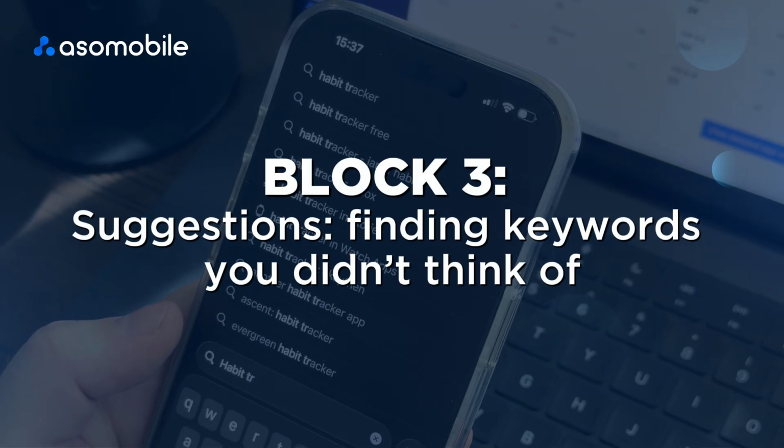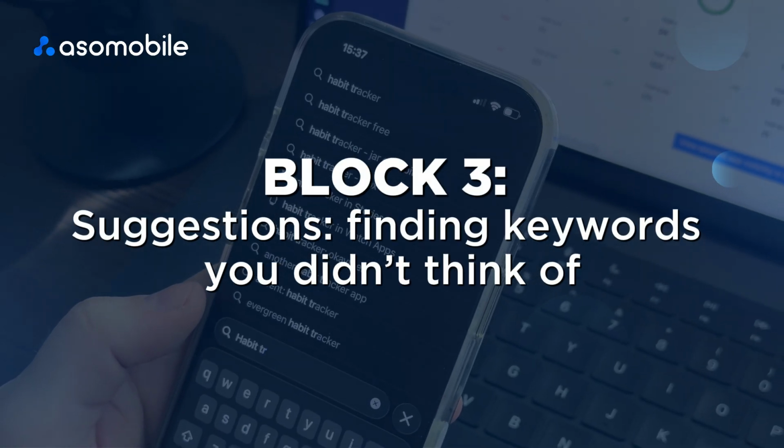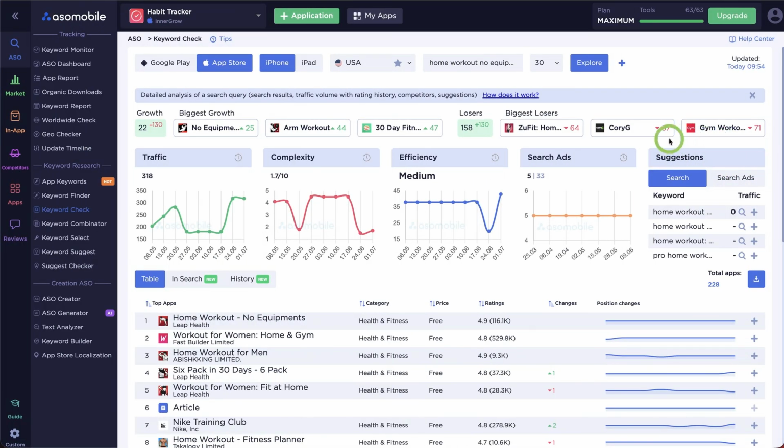Block 3. Suggestions. Finding keywords you didn't think of. One more section I always check: the suggestions panel on the right. It shows related queries real users are actually searching. Combinations you'll never come up with on your own. Home workout for beginners, more specific, clear intent. Home workout, no equipment, woman, very targeted audience. Home workout app, 7-minute, functional and ready to convert.